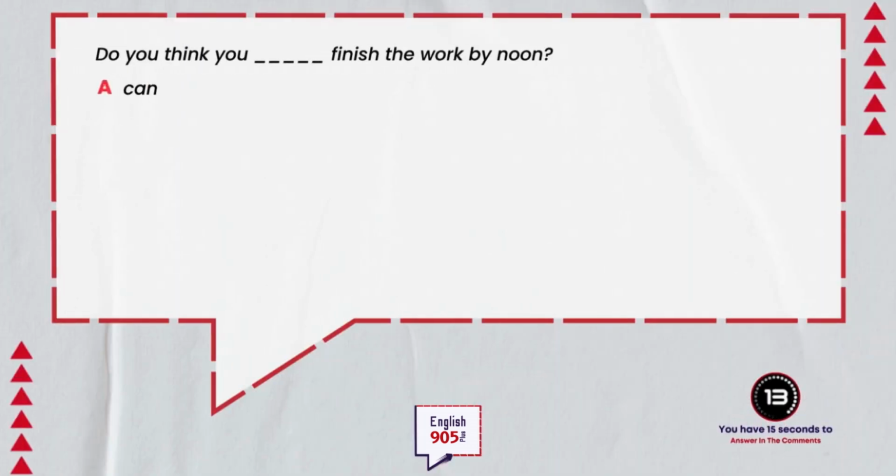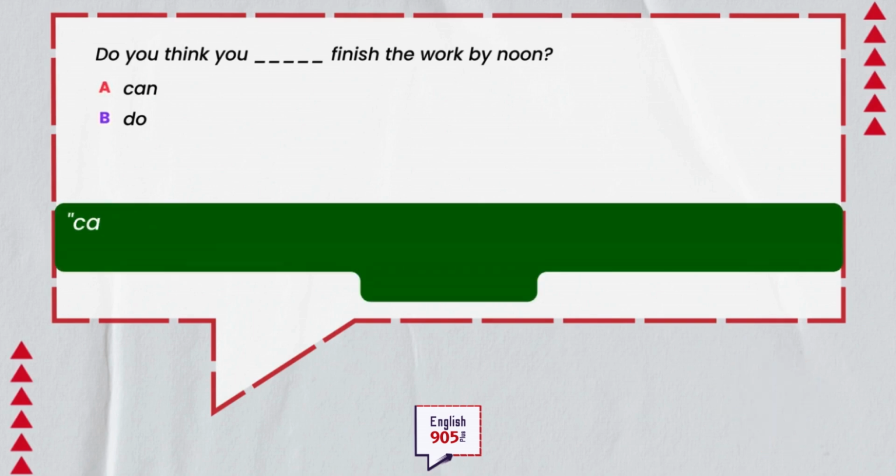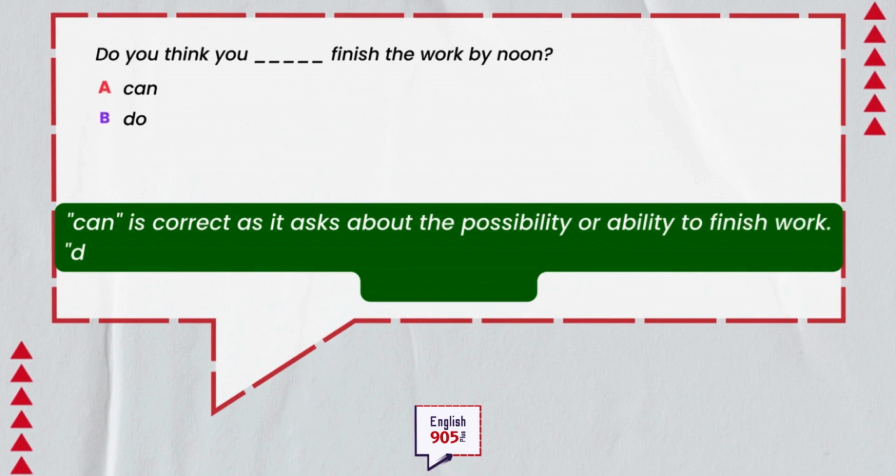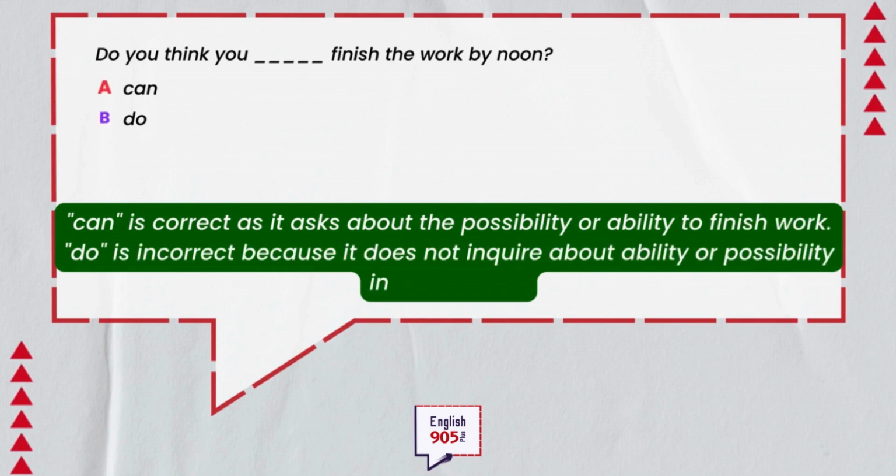A. Do you think you can finish the work by noon? B. Do you think you do finish the work by noon? Which one is correct? Answer in the comments below. Can is correct as it asks about the possibility or ability to finish work. Do is incorrect because it does not inquire about ability or possibility in this context.